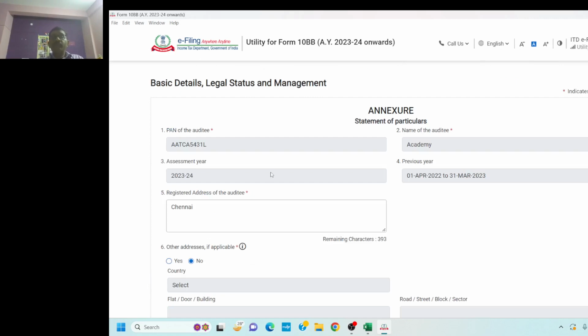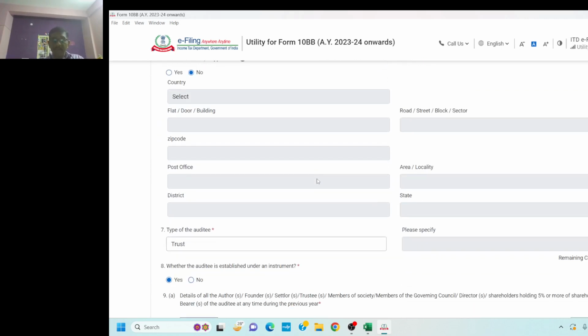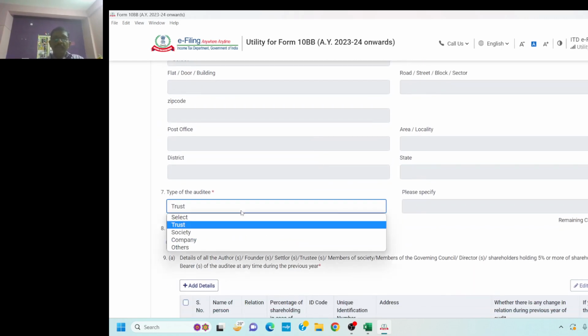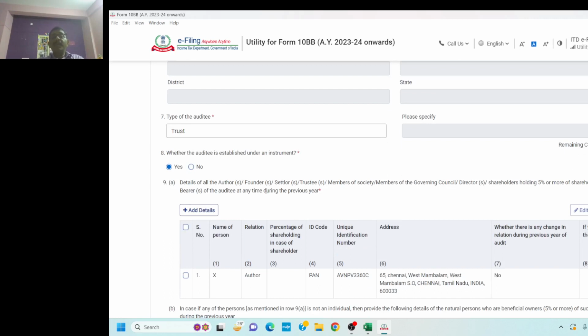This is the annexure of Form 10BB. The PAN of the auditee, name of the auditee, previous year, registered address, other address if applicable. Type of the auditee, please see here, my dear friends. It is trust, society, company, others. Whether the auditee is established under an instrument, yes or no question. If it is yes, please ensure that you are having sufficient documentation.